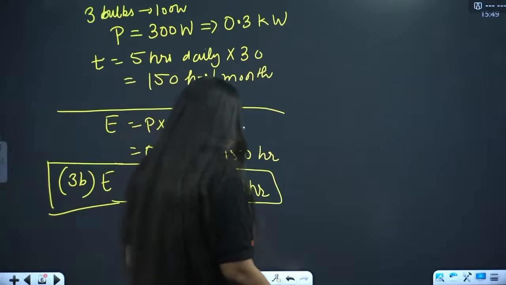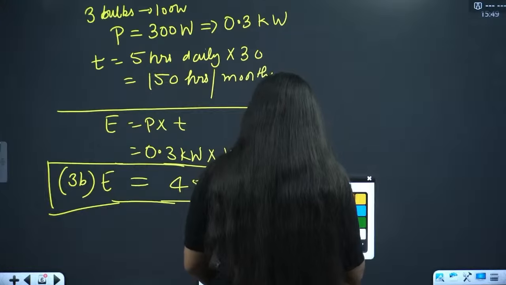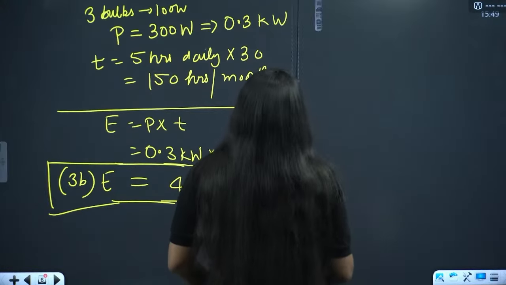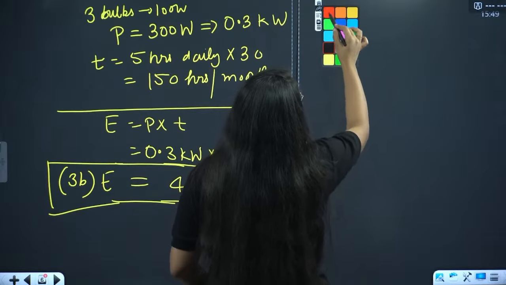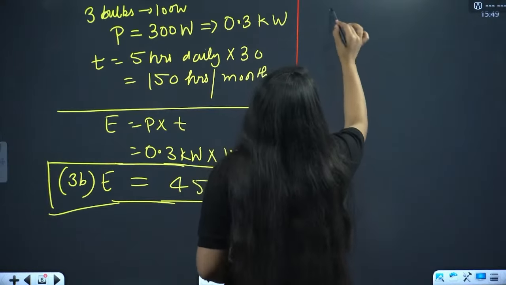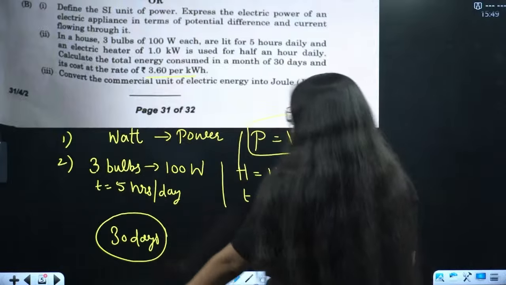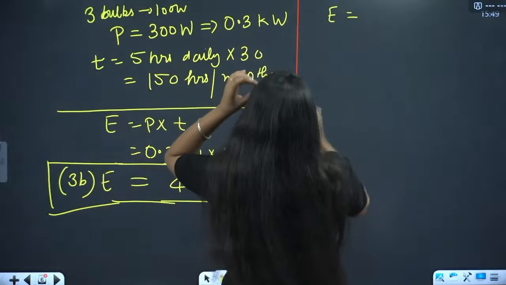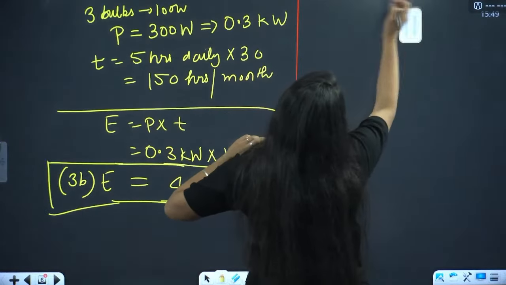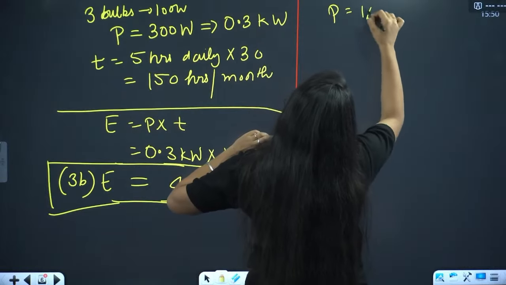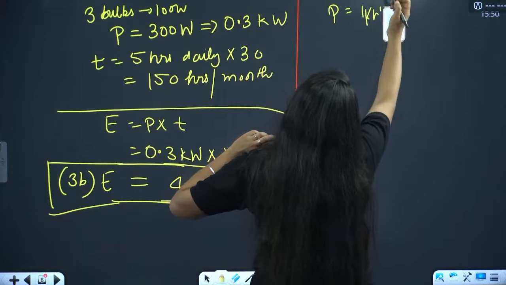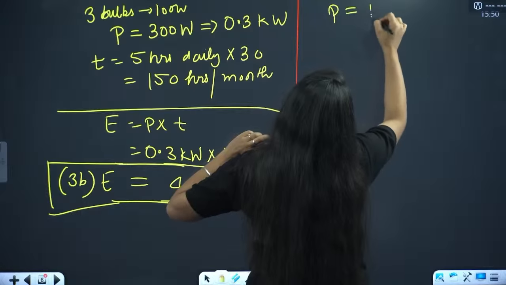Next we have the other one, that is our electric heater. The electric heater was consuming a power of 1 kilowatt. Now this is already in kilowatt, so you don't have to convert it, right?